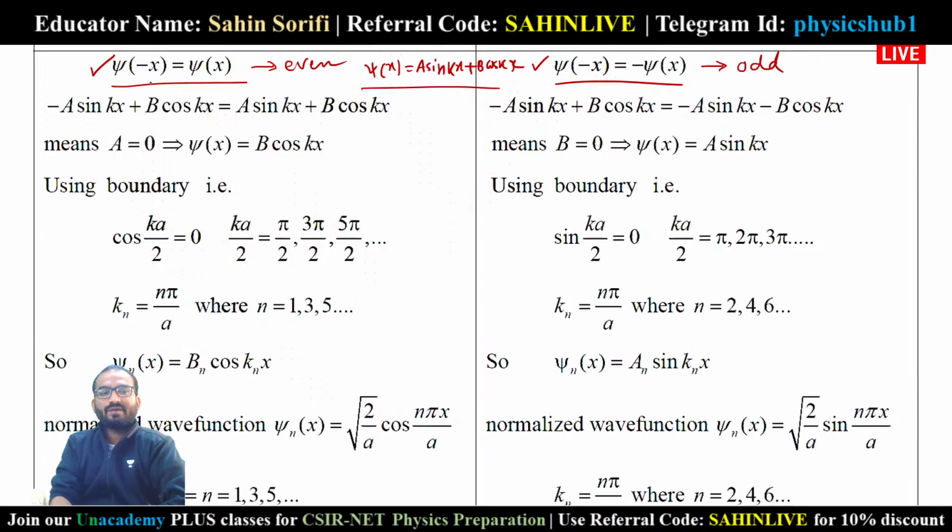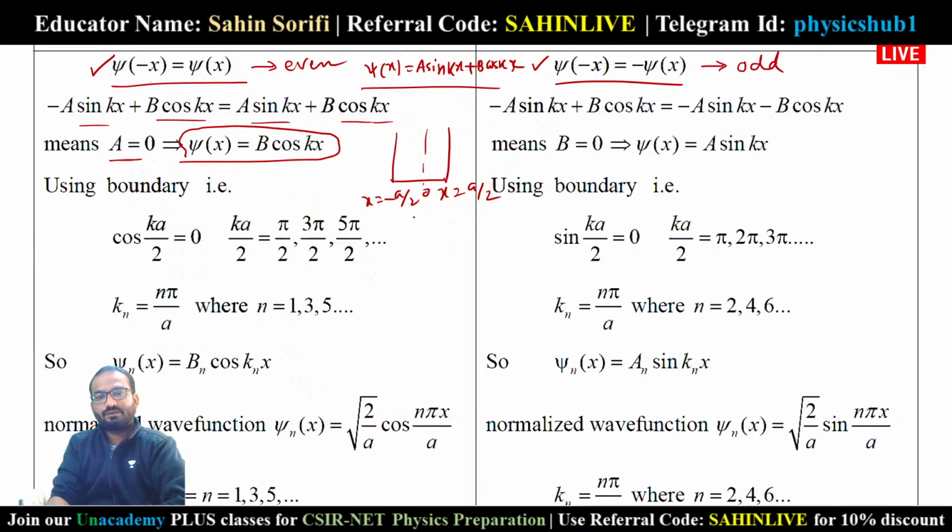So ψ(-x) equals -A sin kx plus B cos kx, which equals A sin kx plus B cos kx. It means A equals 0, so ψ(x) equals B cos kx. Now using the boundary condition, this is x equals a/2, this is x equals -a/2, this is x equals 0. Boundary condition means at x equals plus minus a/2 the wave function must vanish, and that leads us to cos(ka/2) equals 0, meaning ka/2 equals π/2, 3π/2, 5π/2 in this way. That is giving us k equals nπ/a.